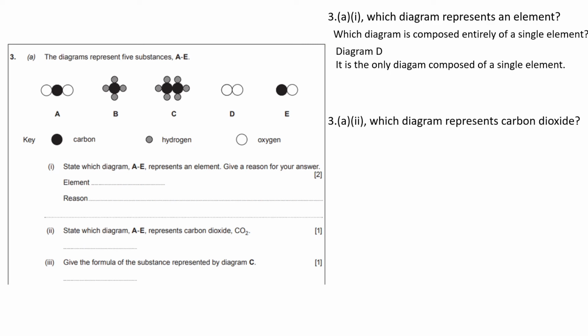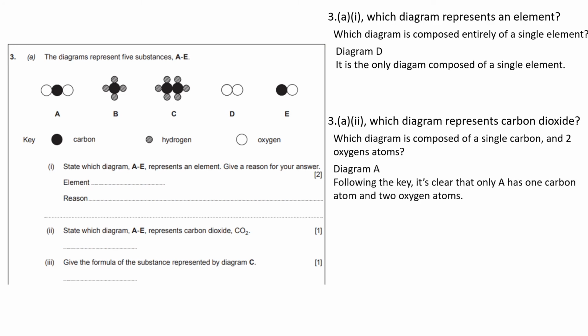Part 2. Which diagram represents carbon dioxide? Following the key, you can easily see which atom is carbon and which atoms are oxygens, and so it's a very simple matter of figuring out that diagram A is comprised of a single carbon atom and 2 oxygen atoms, meaning that diagram A is the answer.